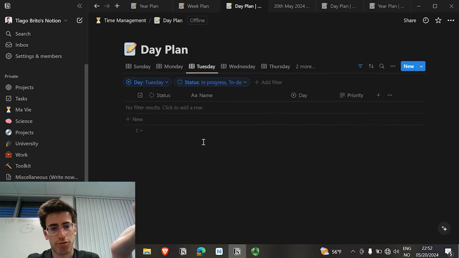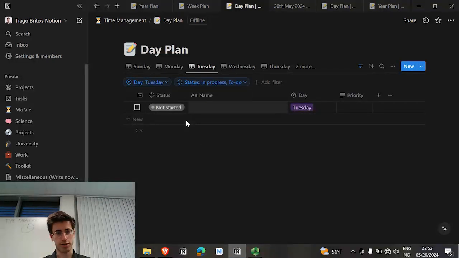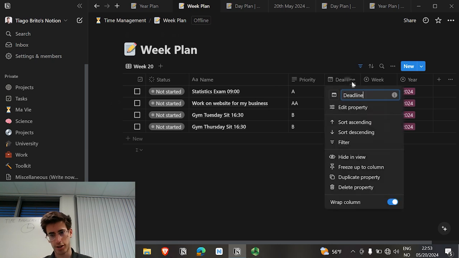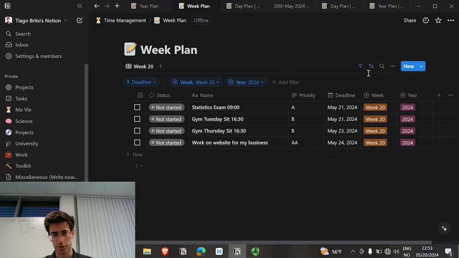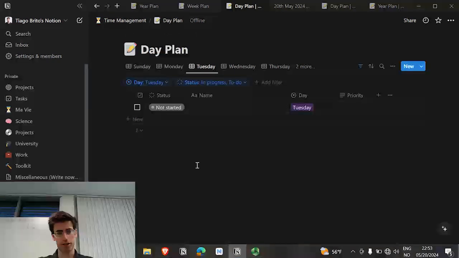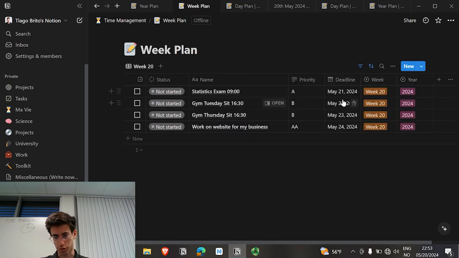So it's now Monday, so I'm going to plan for Tuesday. So I'm going to click on the plus icon, and then I'm going to copy the things that I have to do tomorrow, and we can also click on the deadline, sort ascending, so it looks like this. So now for tomorrow, and essentially what you do each day, when it's Monday today and I'm going to plan for Tuesday, I go to the week plan and I check what things do I have to do tomorrow. Okay, so I have the statistics exam, have the gym at this time, so I copy the ones that I have to do